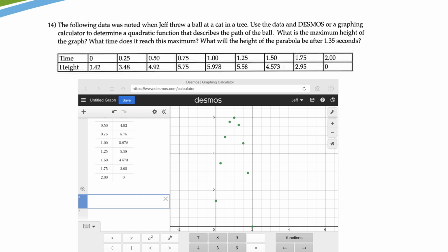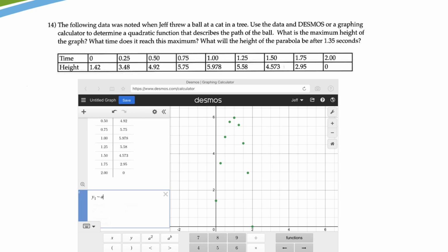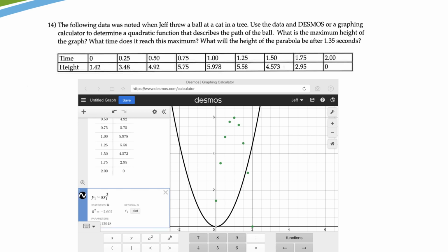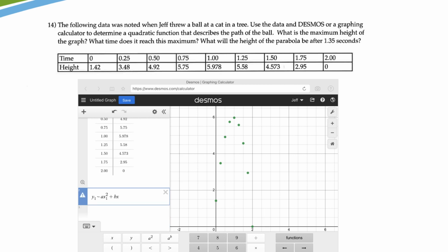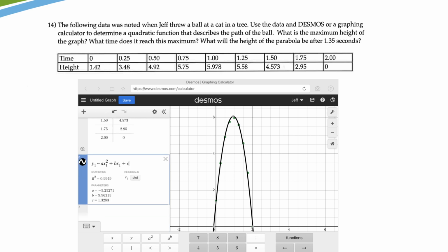I'll maybe do both. So y1 tilde ax1 squared plus bx1 plus c. Oops, I forgot to put a 1 on that x. Plus c. Okay, there we go. So when I take a look at that, it gives me the function, and I could write it out. I'll write it on the side here.